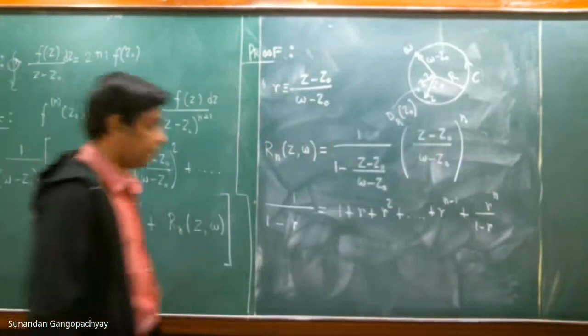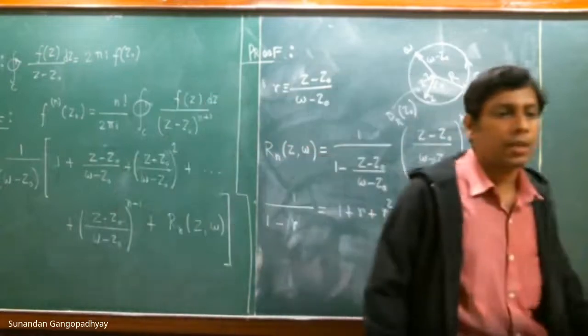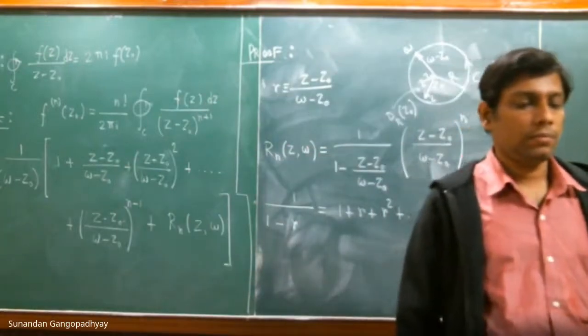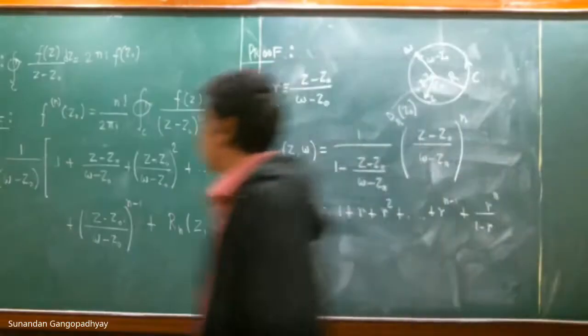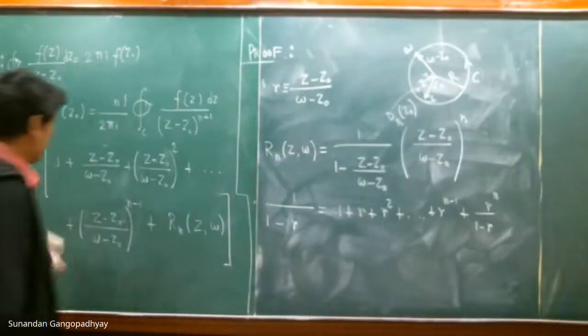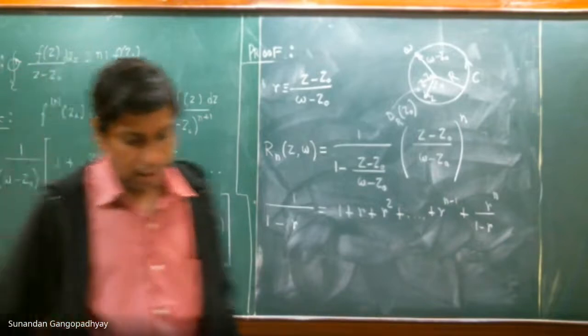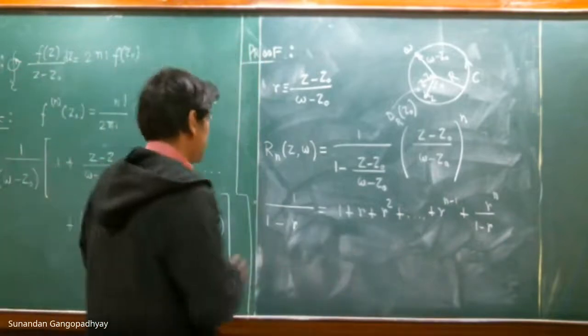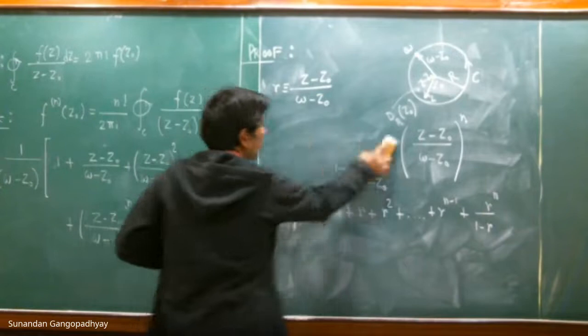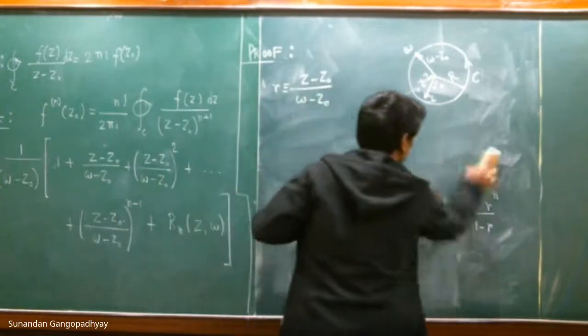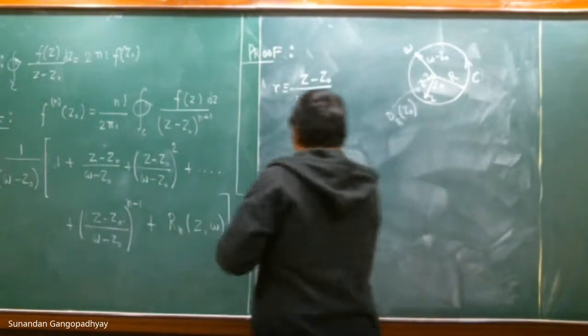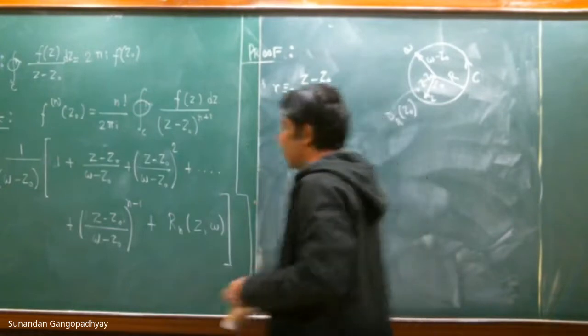Is this expansion clear? Yes, sir. Good. If this expansion is clear, now the rest is very simple. You don't need to worry anymore. You can just convince yourself at home that this expansion is correct.